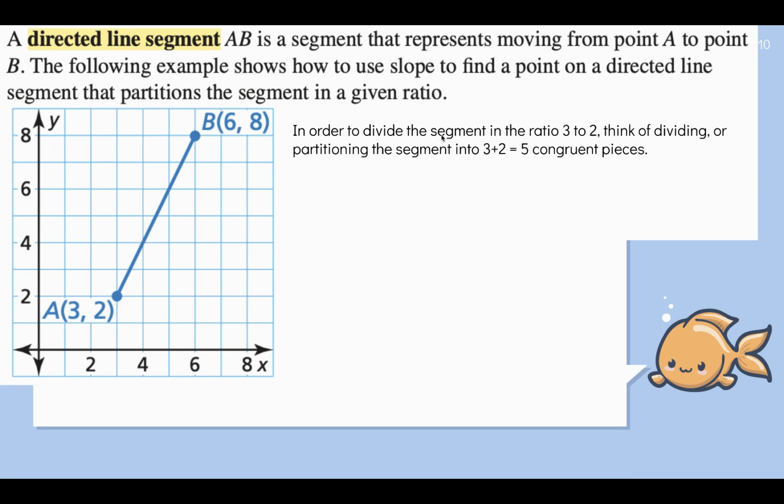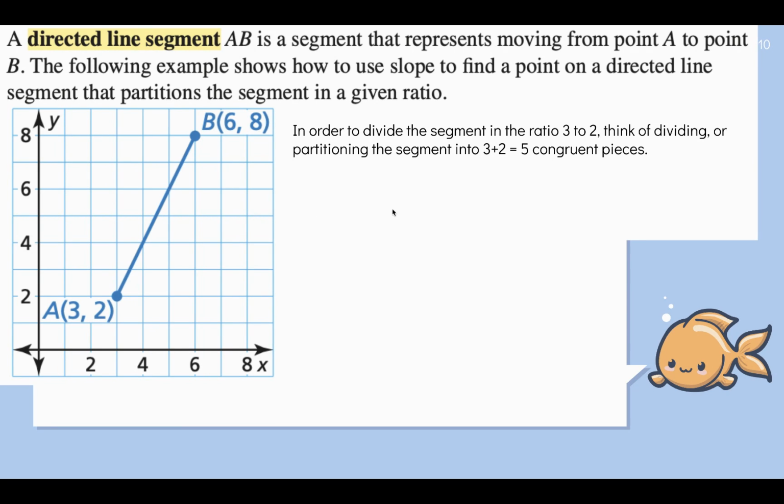Let's divide this segment into a ratio of 3 to 2, 3 parts to 2 parts. So we're moving from point A to point B, and we stop somewhere such that this part is 3 and this part is 2. When I say 3 and 2, what I really mean is that if we divided this entire thing into 5 equal parts, 5 congruent pieces, we will have traveled 3 of those pieces, and there are 2 pieces remaining.